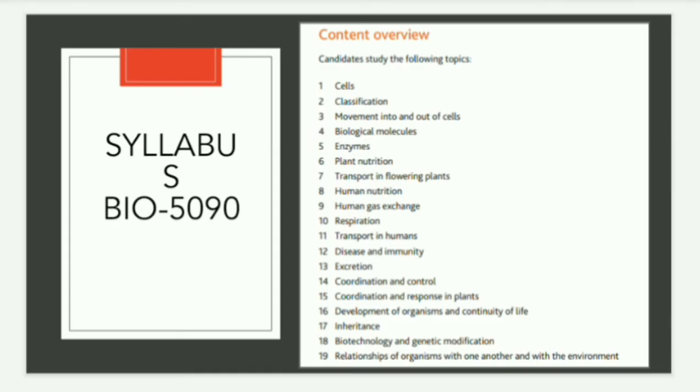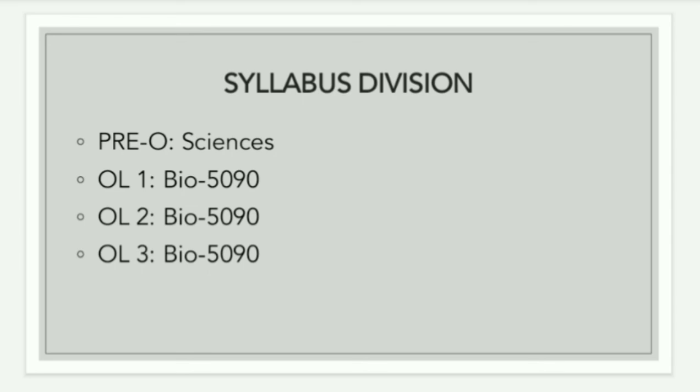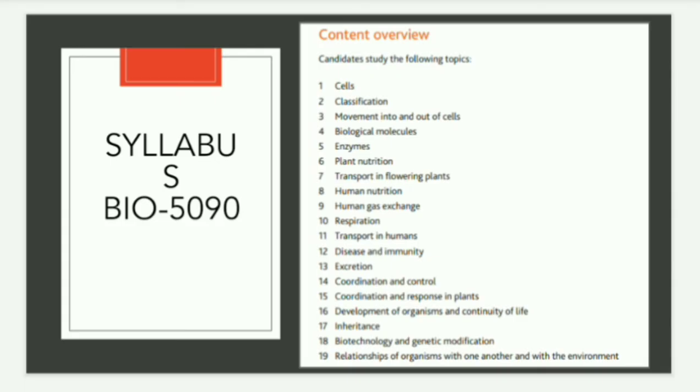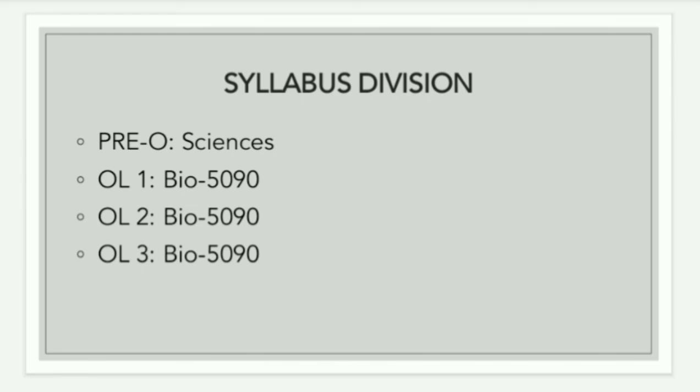These 19 chapters will be divided among these 3 O level classes, and there will be some topics in O level 1, some will be given to O level 2 and the others will be given to O level 3. This is how you will study the whole 19 chapters, and I hope that you can understand it.